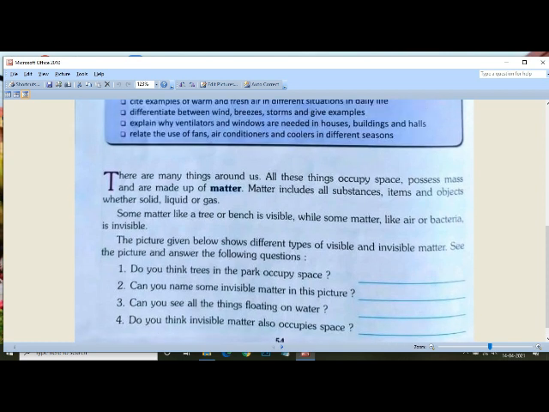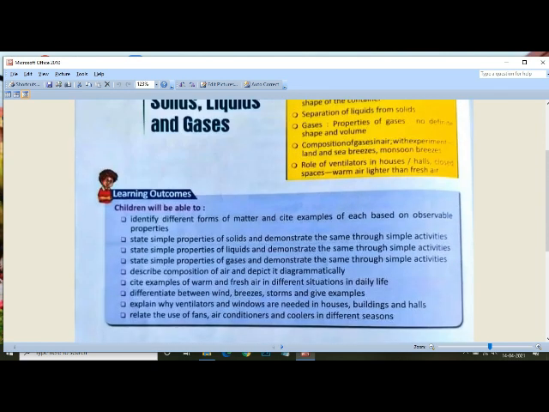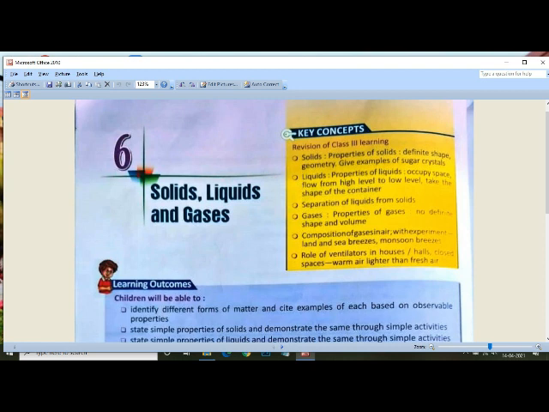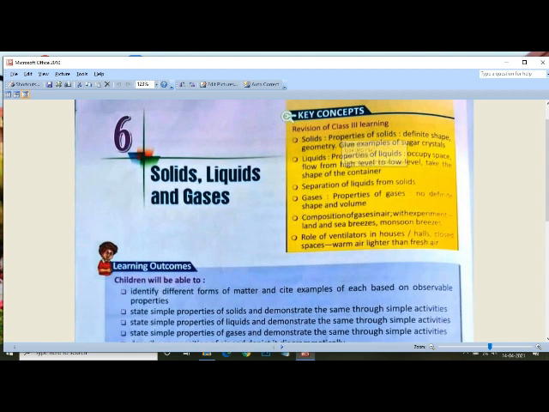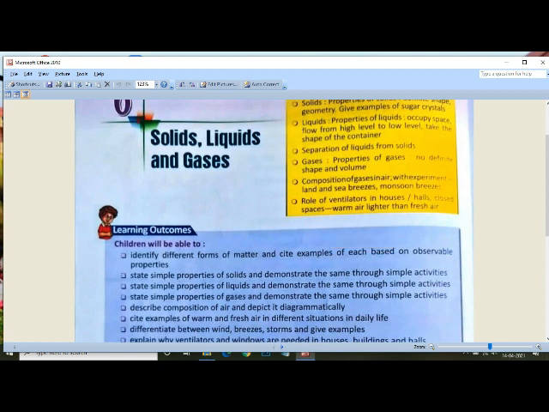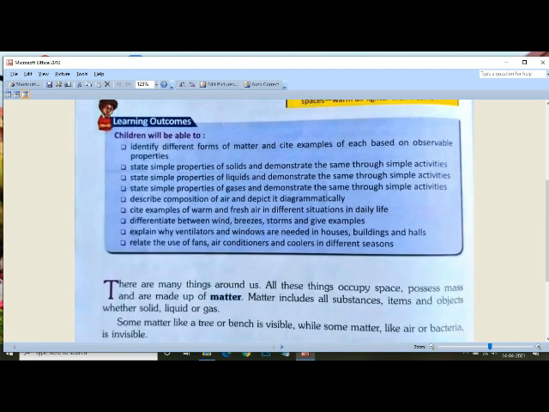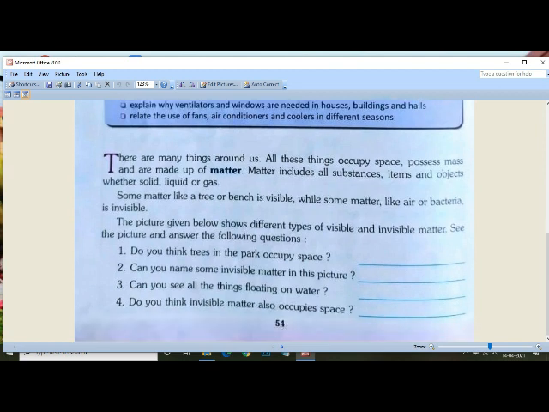So students, what will we read in these chapters? We will read about, as it is given, solids, liquids and gases. We will read about the properties of solids, definition, shape, properties of liquids, separation of liquids from solids, gases, properties of gases. Composition of gases in air with experiment, role of ventilators in houses, etc. So as I have read out these sentences, let me explain these sentences first.